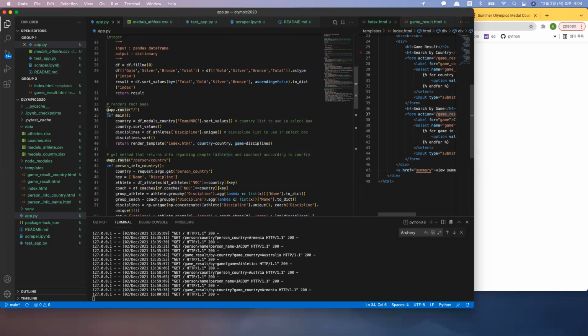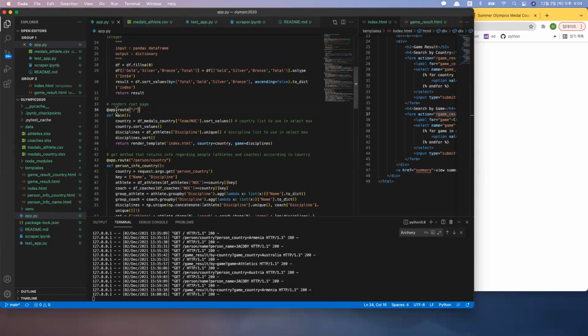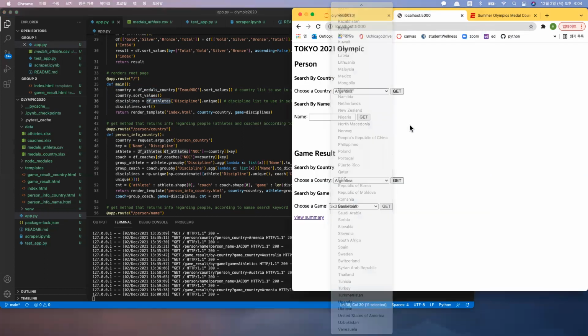Okay, this is the root of my app. So it's this screen. And in Flask, when I don't denote the method, this usually means a get method. So yeah, for the main, it's pretty straightforward. I get all the country and discipline types using data frames to get the select box.